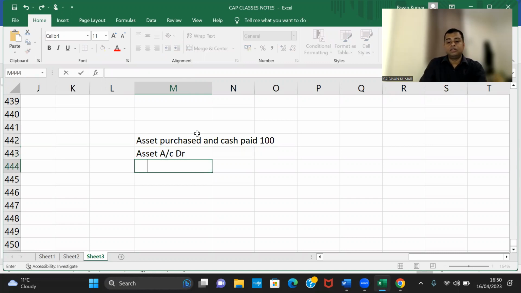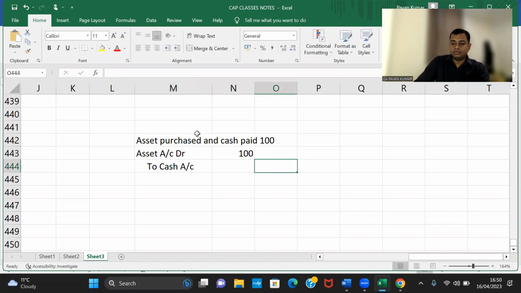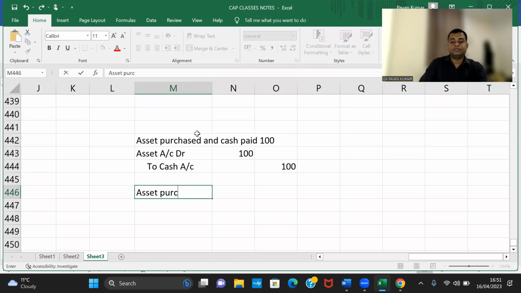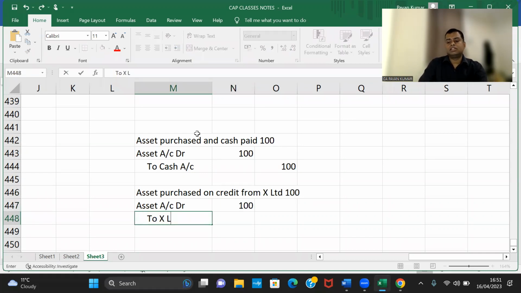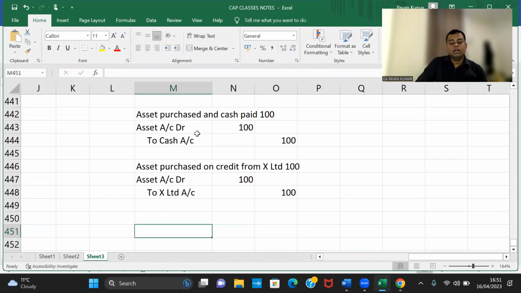Asset account debit to cash account, correct, 100. Now, asset purchased on credit from X Limited, 100. What is the journal entry? Asset account debit 100 to X Limited 100. Correct.